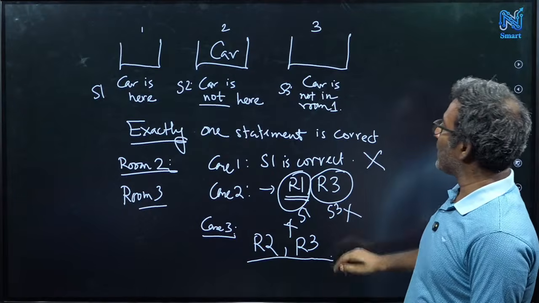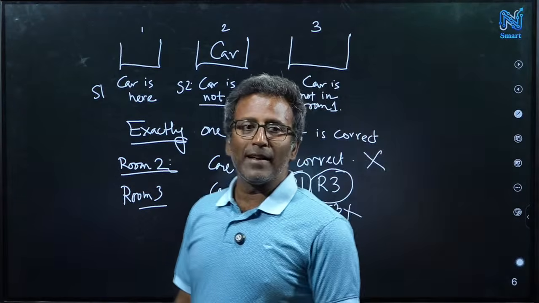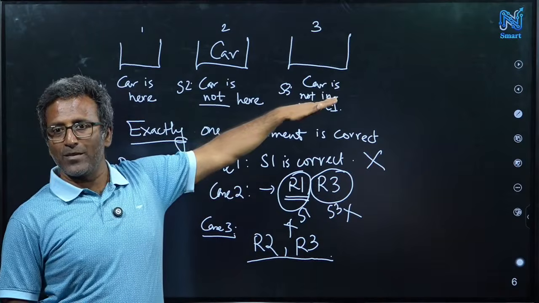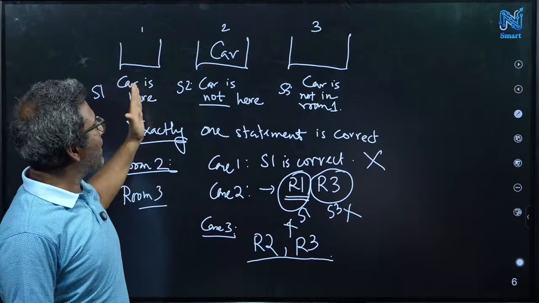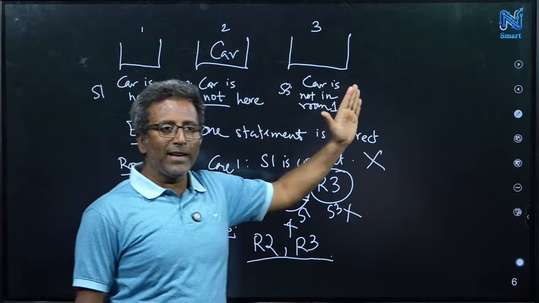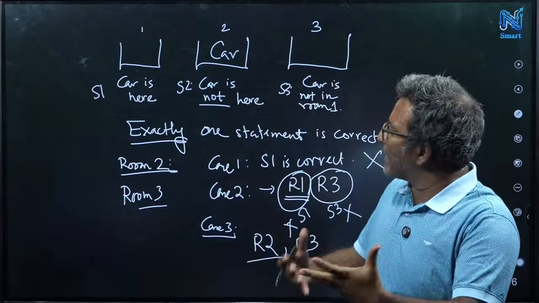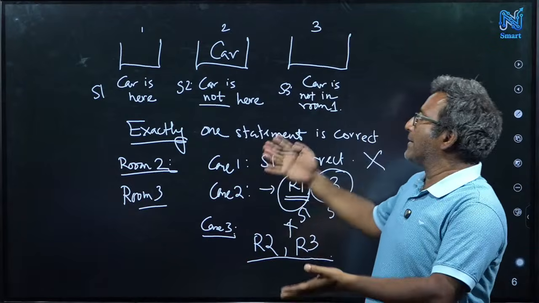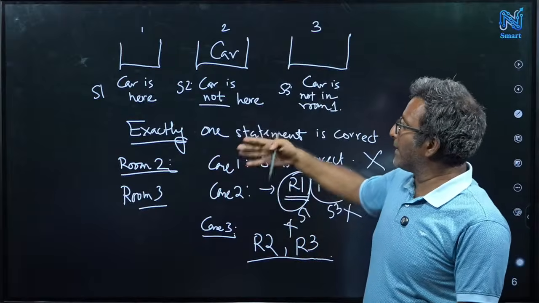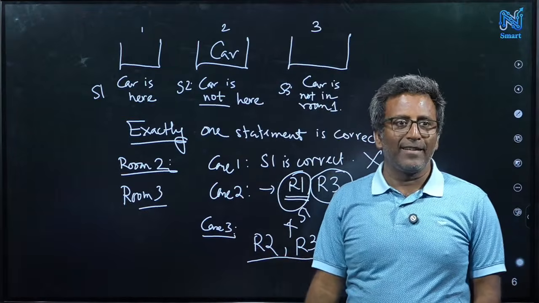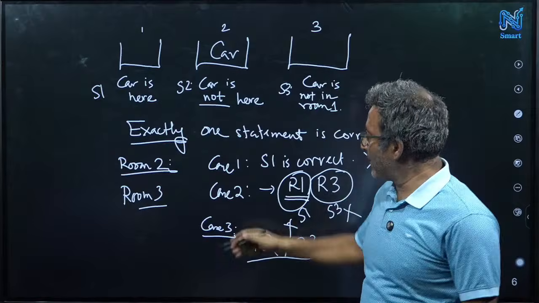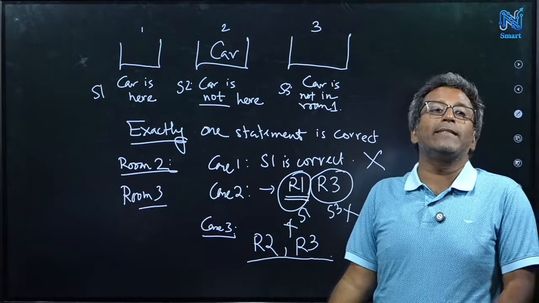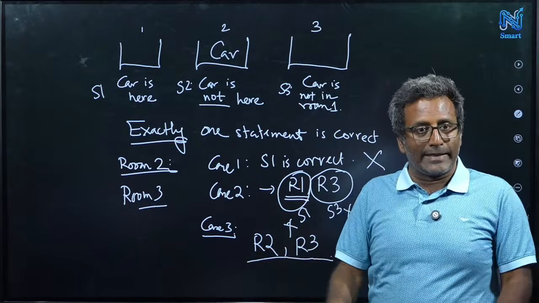So case 3 is actually, we can check that case 3 is coming true, like the statement 3 is true. Okay. So we go one by one, statement 1, statement 2, statement 3. And it could happen that for some other type of statement, you can phrase your own statements, and maybe all statements eventually contradict each other. Like all possibilities you see contradicting each other. Maybe case 3 also shows a similar contradiction like case 1 and case 2. In that case, you can say these statements are contradicting each other.